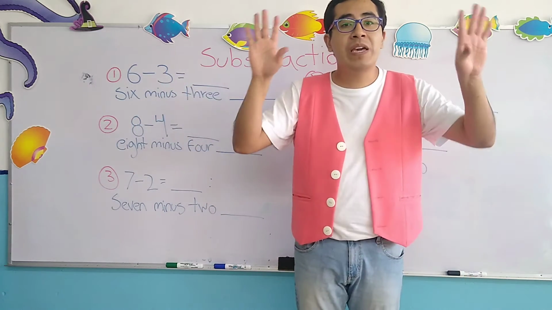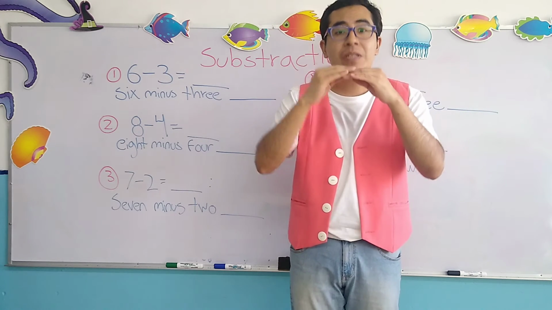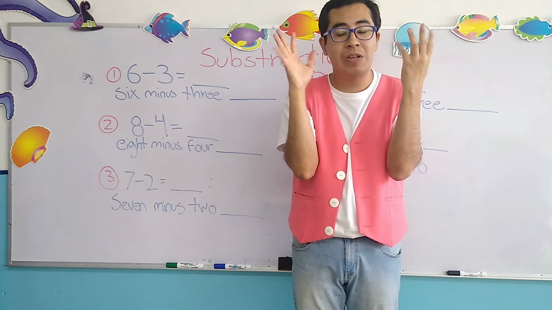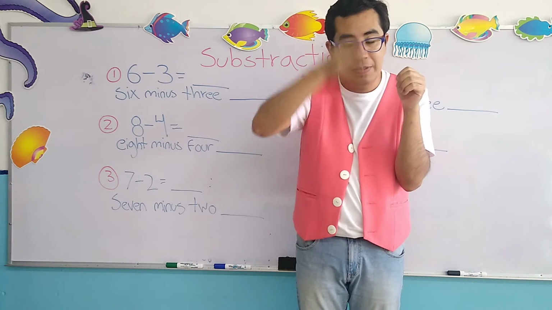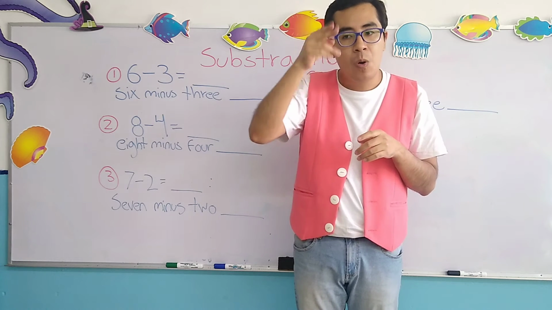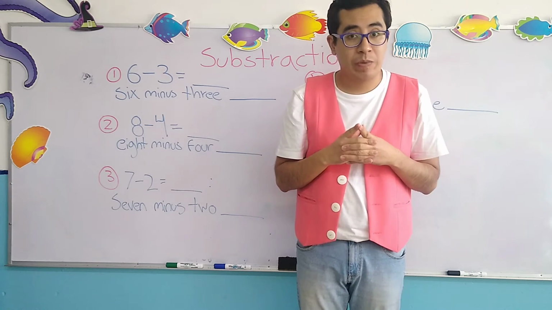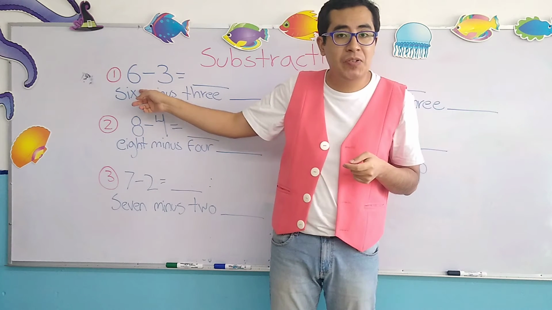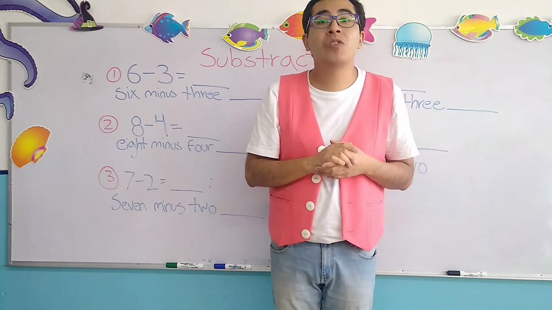Now, for this, we can use our fingers, okay? Remember, if the digit is very high, si el dígito o el número es muy alto y no podemos utilizar los dedos, we can make little dots or sticks, okay? Or small little lines. Podemos utilizar puntitos o líneas pequeñas para decir los números, okay? Very good. So on this occasion, it says 6 minus 3, okay?